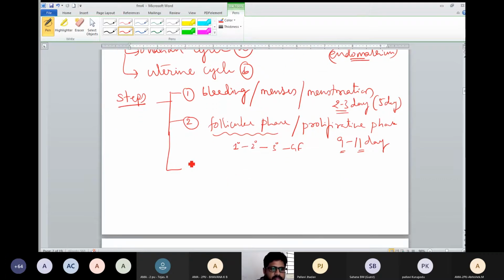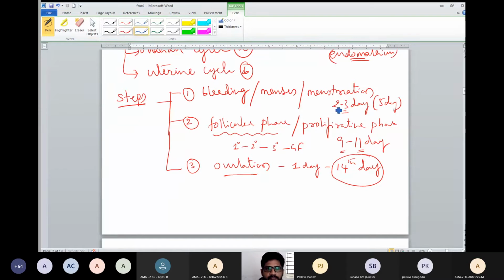And the third phase is called ovulation. It is about only 1 day. That is the 14th day. How will it become exactly the 14th day? If you ask me, I can say here. Bleeding is minimum 2 to 3 days, and maximum 5 days. If 3 days happen, 3 plus 11, that is 14 days.